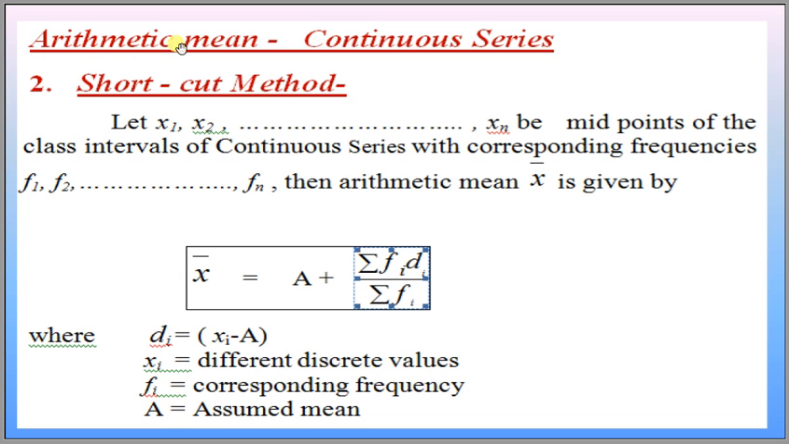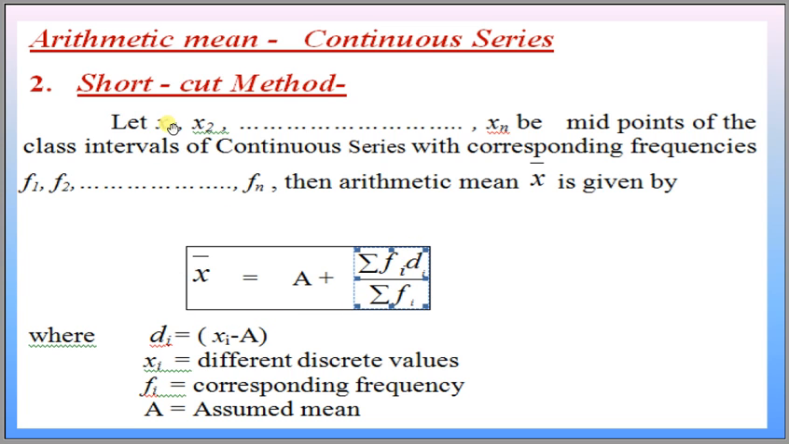Let us see the arithmetic mean of a continuous series. The second method is the shortcut method. This method is the same as the discrete series method. Let x1, x2 up to xn be the midpoints of the class intervals of a continuous series with corresponding frequencies f1, f2 up to fn. Then the arithmetic mean x bar can be calculated by this formula: x bar is equal to a plus summation fi di divided by summation fi, where di is xi minus a.